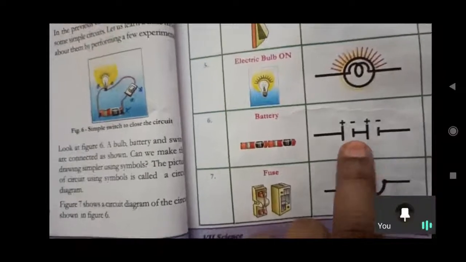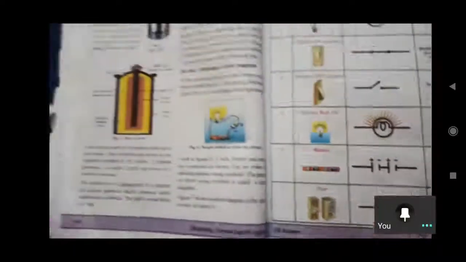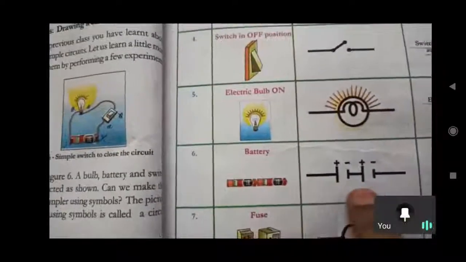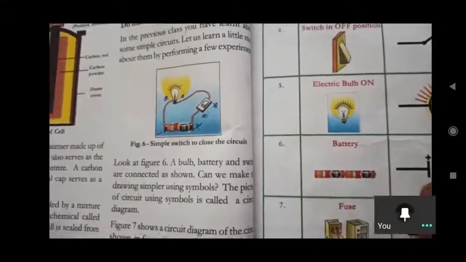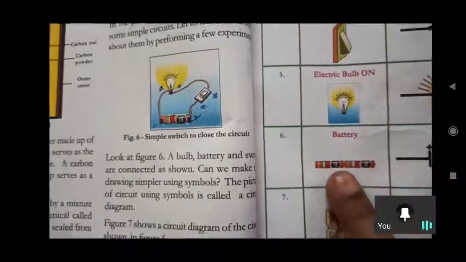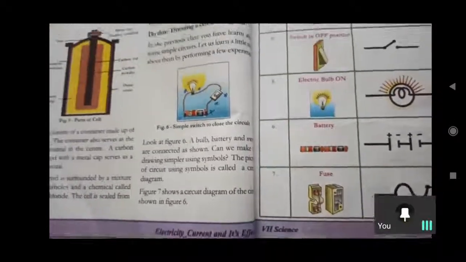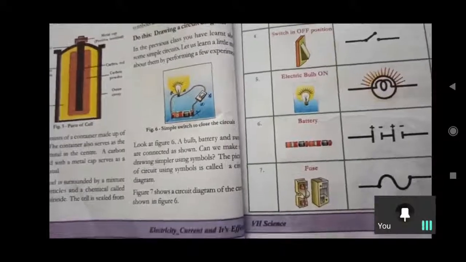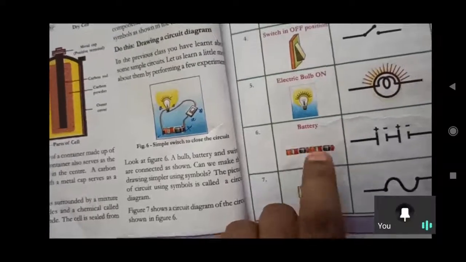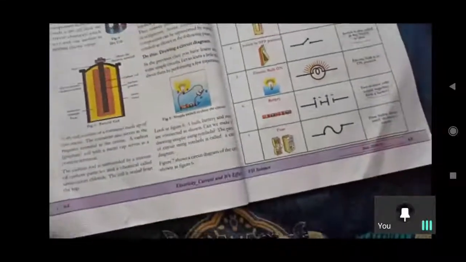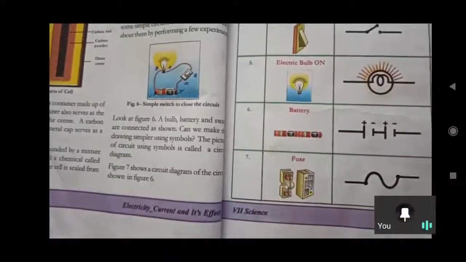Both cannot be placed on the same side. Yes, we have a spring. So like that, adjust them, plus and minus should be like this. We need to adjust it like this. Then only we can make a battery. Suppose we place the terminals on the same side, there is no use. No use. In cells, in your life, in a battery, in a remote, in a watch, anywhere, they cannot be placed that way. So in this manner only it will work. It acts like a battery. So like that we can make a battery by setting the cells. Two or more cells: a combination of two or more cells is called a battery.